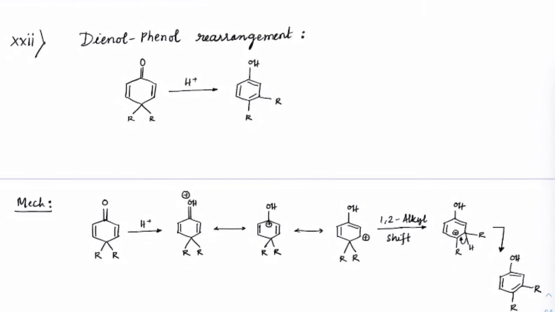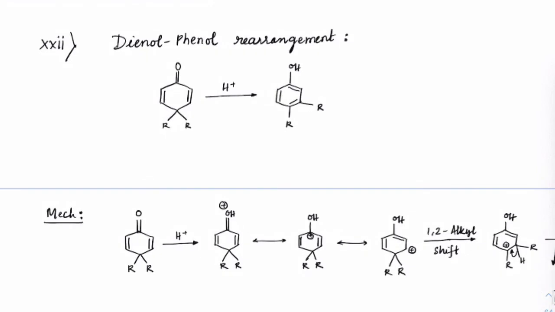Okay, this usually should be in the phenol cases, but I'm not sure if it comes again in the question paper, and I don't want you to lose out on that. Check it out. Suppose it is the dienol phenol rearrangement, so this is a diene and all, right? So the dienol phenol rearrangement, how it happens, let us see. This is like a pinacolone, correct? This is a formed pinacolone, so it is going through a reverse reaction now, correct?